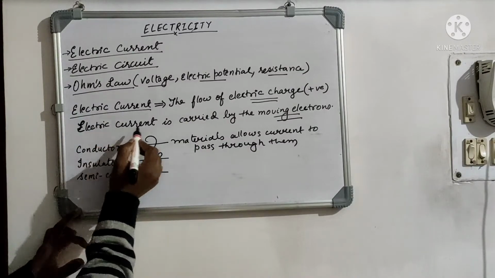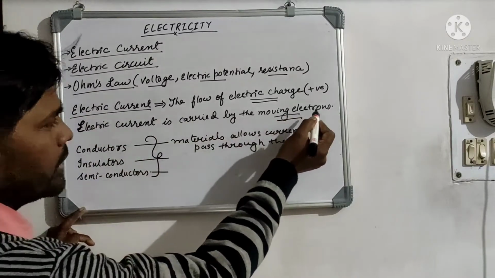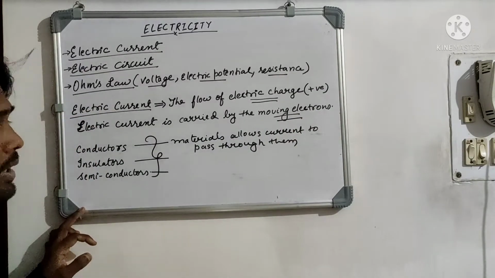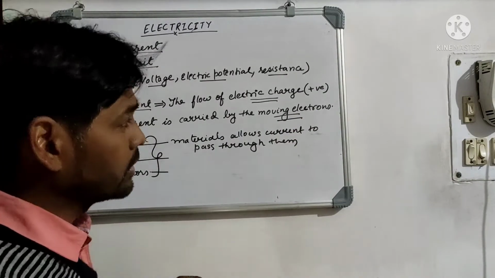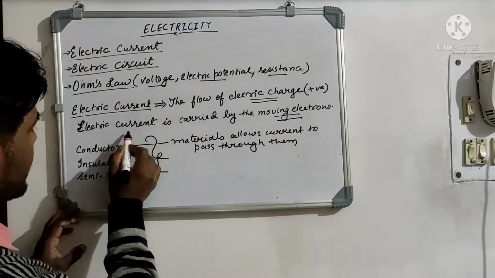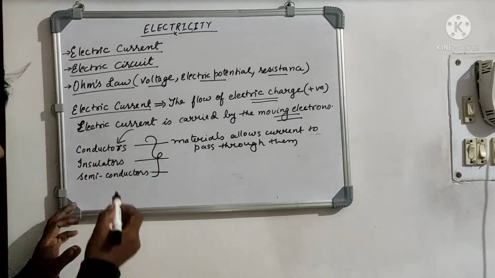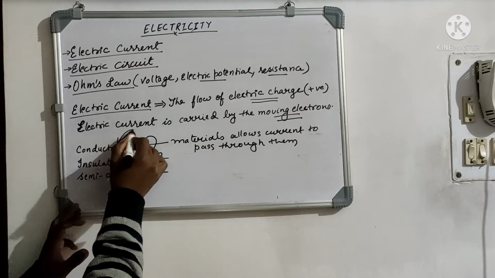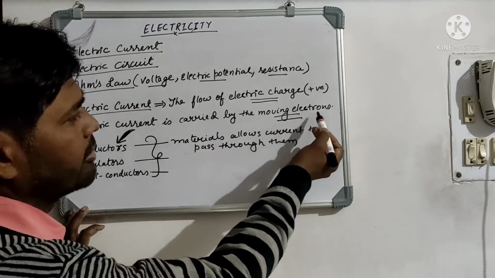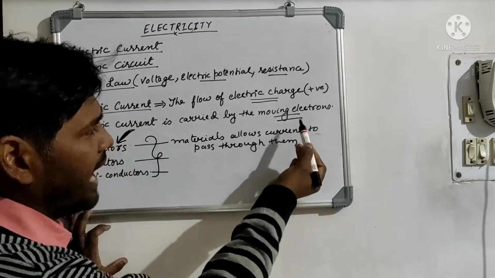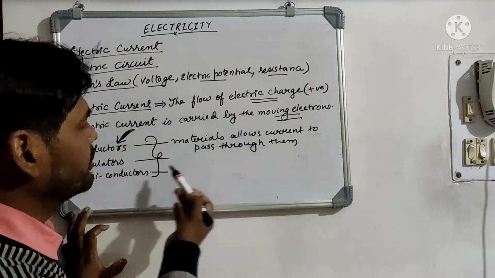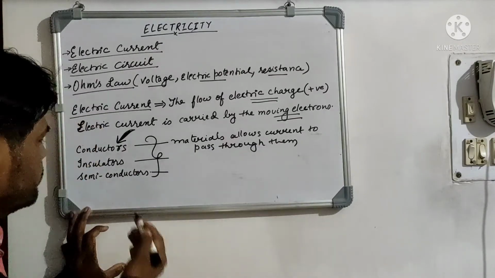Now, the electric current can be carried by the moving electrons, and let me specify that the free electrons will be present only in the case of conductors. No other materials other than conductors have this capability to hold free electrons. Unless and until they have electrons, they won't be able to allow the passage of electric current through them.